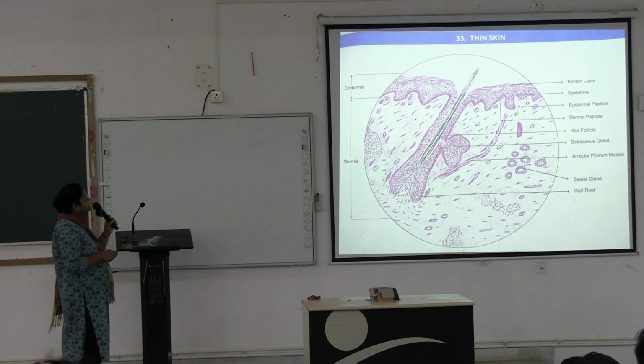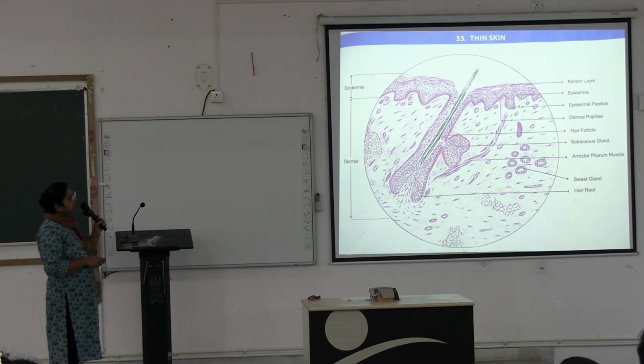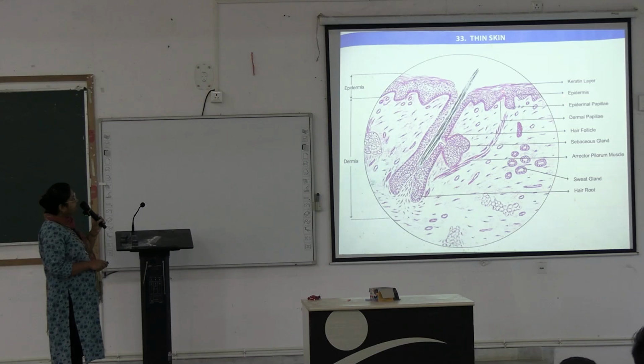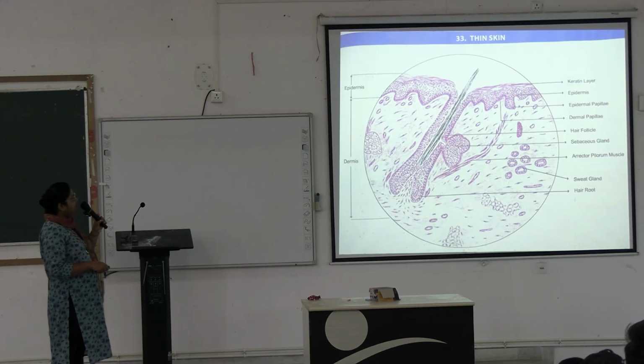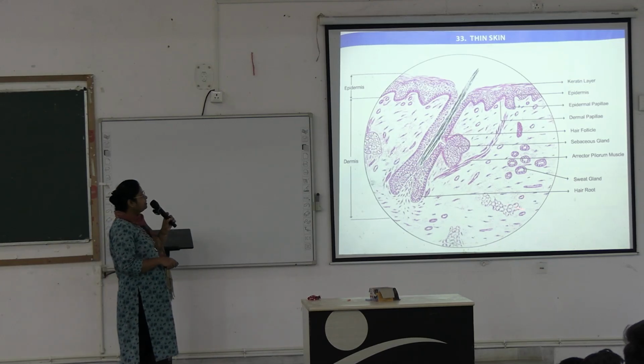These are the different layers of the epidermis. The keratin layer is thin, and the stratum lucidum is absent. Here are the epidermal papilla and dermal papilla. Then hair follicle, sebaceous gland, arrector pili muscle, sections of sweat glands, and here is the root of the hair. Then dermis: papillary dermis, reticular dermis, and the hypodermis containing adipose tissue cells.